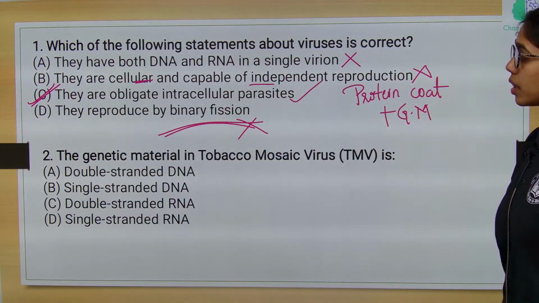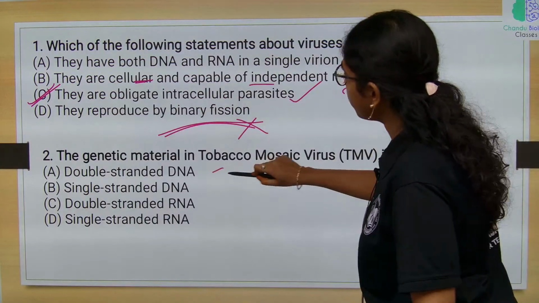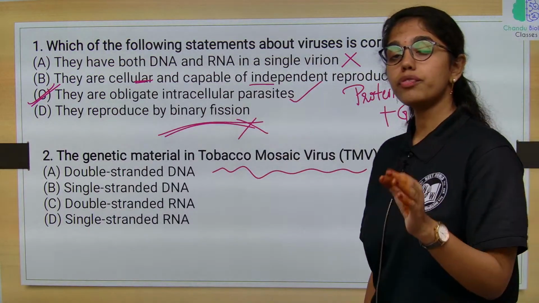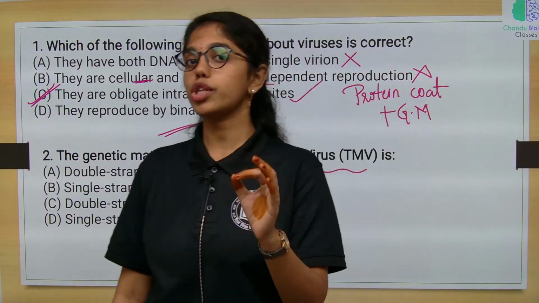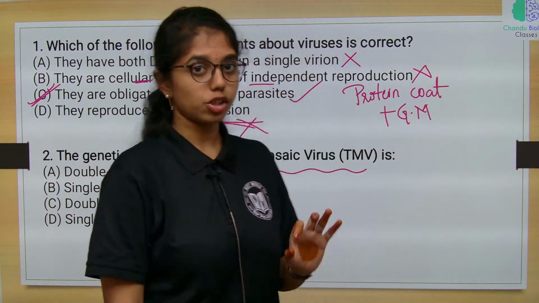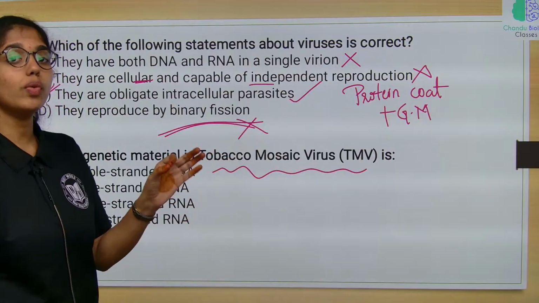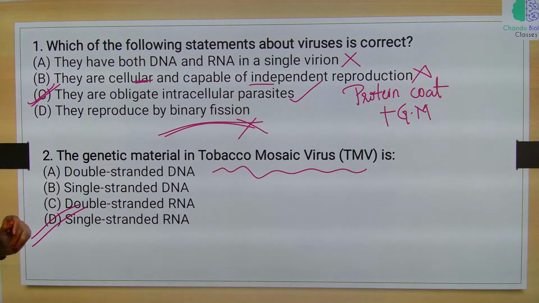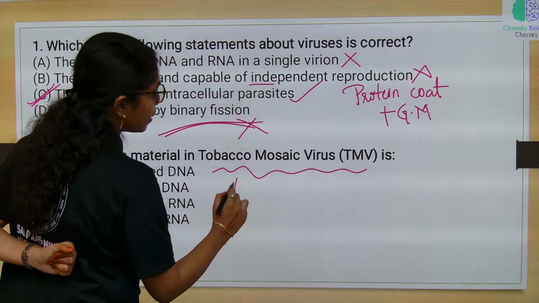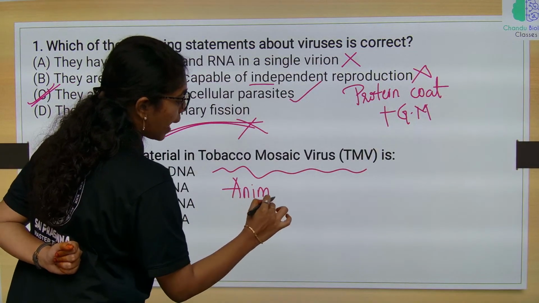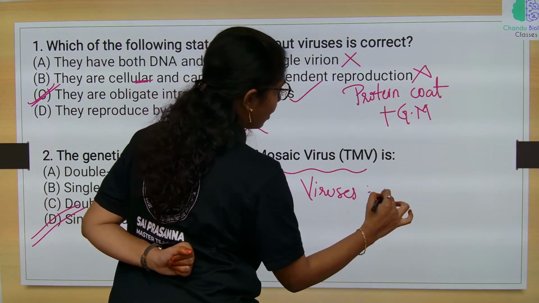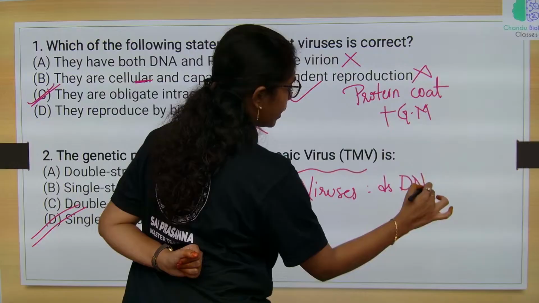And then the genetic material in tobacco mosaic virus is RNA. The infection it causes is tobacco mosaic disease in tobacco plants. So plant viruses will have the genetic material, mostly single stranded RNA, whereas animal viruses will have double stranded DNA.